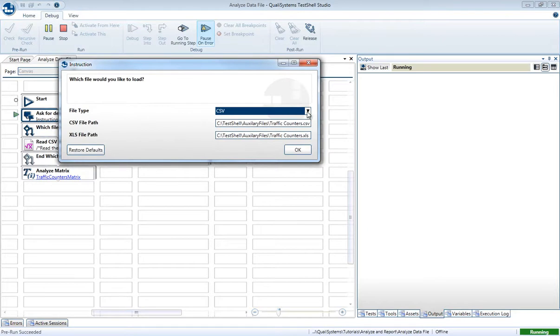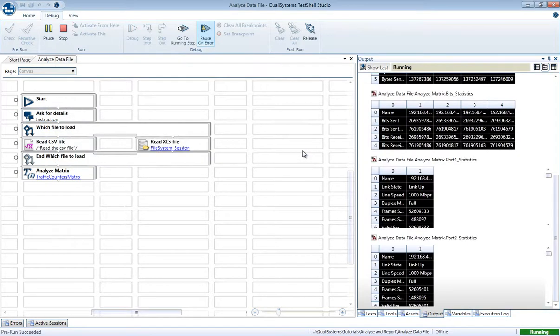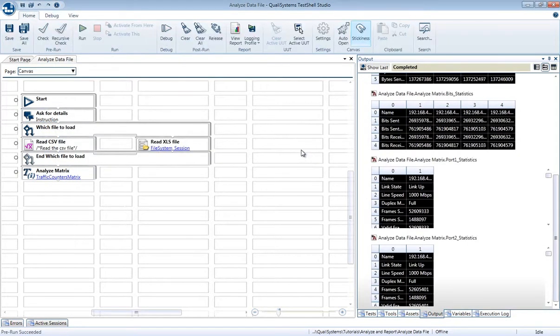It starts by asking the user for the file type he would like to load, and also for the file path. Once we select the file type, the test continues and analyzes the matrix, splitting it to 4 different subsets that we are interested in. Now let's see how this sample is built.